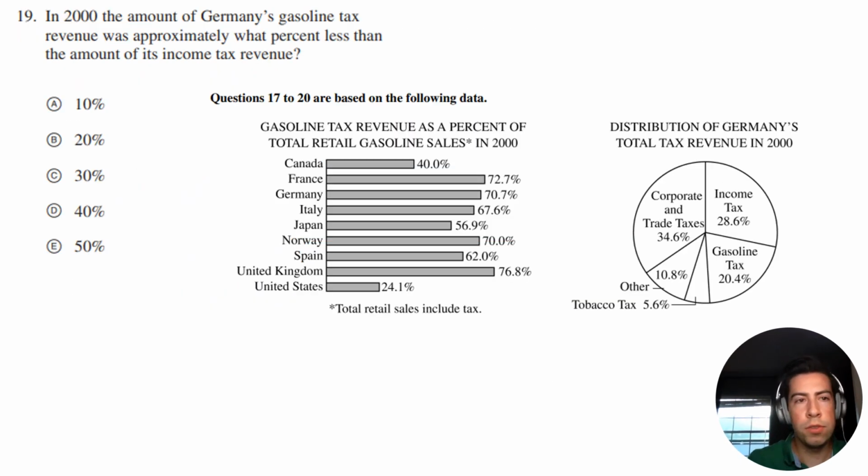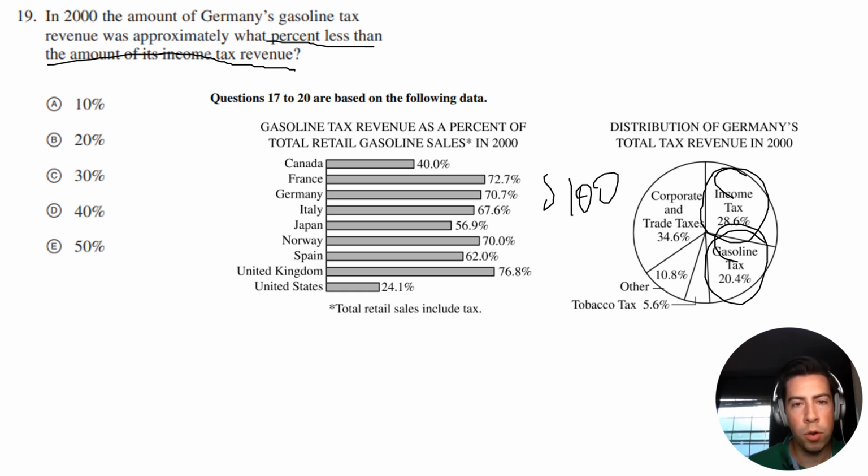All right, let's go to our next question, number 19. In the year 2000, the amount of Germany's gasoline tax revenue was approximately what percent less than the amount of its income tax revenue? So here's our income tax percentage of the revenue, and here's our gasoline tax. We're just going to pick a number. We don't know what the total revenue is, but let's just say it's $100, because we can pick any number here since these are percentages.